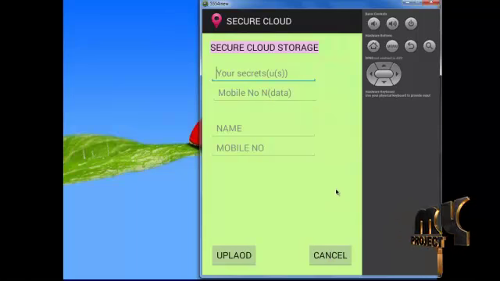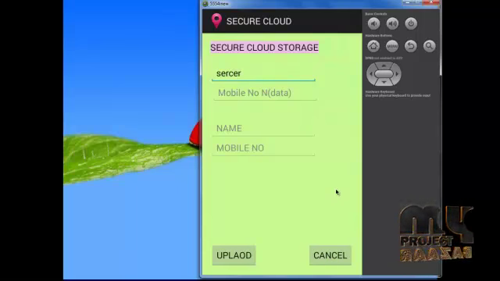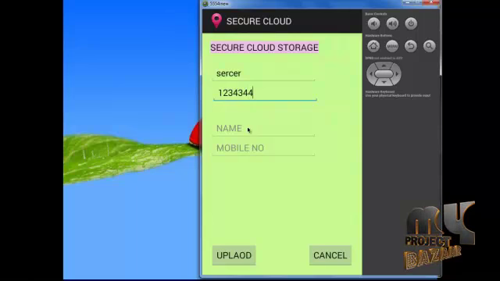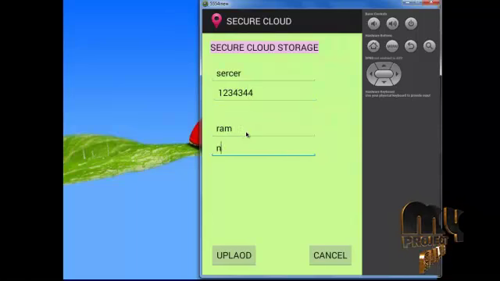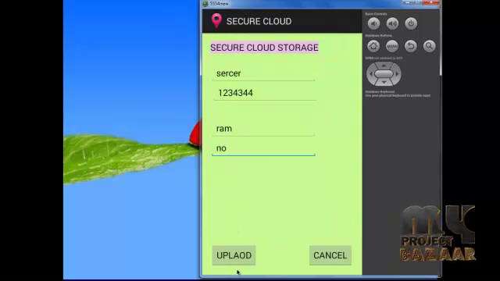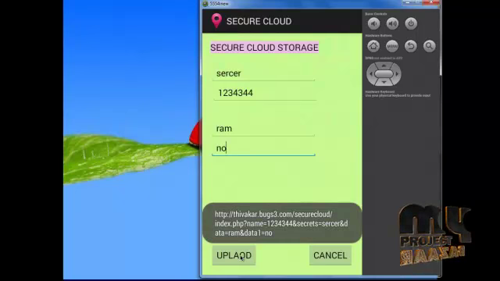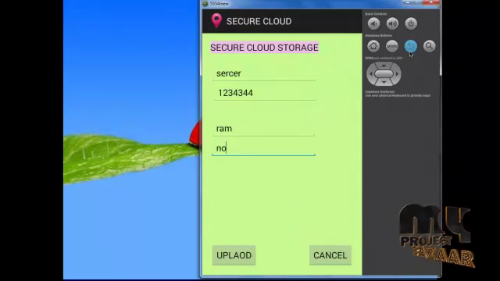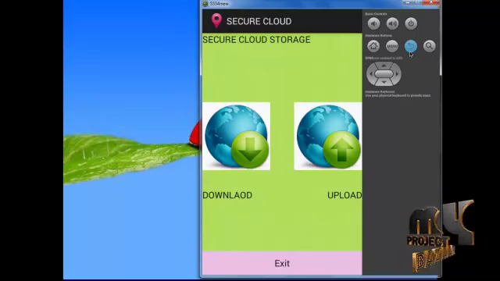First, enter the secret key for the uploaded data. Next, enter the mobile number of the user. Then enter the name of the file. Then enter the contents of the file. After clicking, the data will be uploaded to the cloud server. After uploading, the data will be successfully stored in the server.